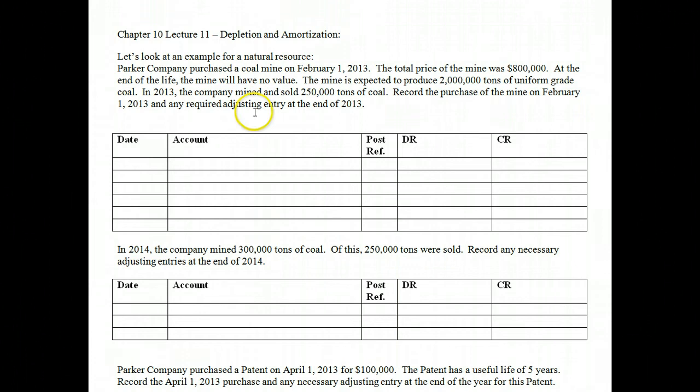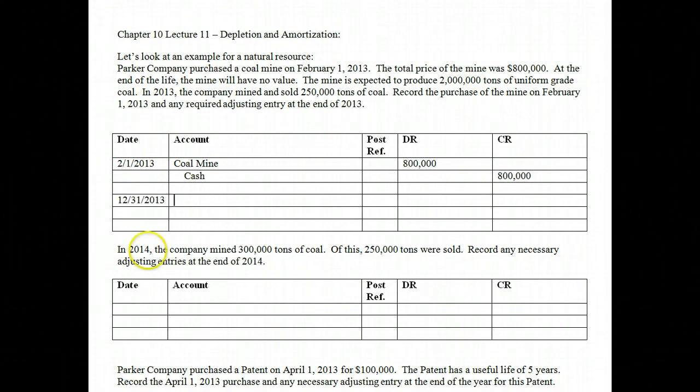So let's start by recording that initial purchase. We purchased this mine on February 1st, 2013. We're purchasing an asset, so we're just going to call it mine, or you could call it coal mine. Let's put coal mine. It is a natural resource and an asset there. And the coal mine, its goal is to produce coal. And we paid $800,000 for that mine. Now, it doesn't tell us how we paid, but since it gives us no information, we would do cash. So we would reduce our cash by $800,000. So now we own this mine. We need to go in and we need to extract the coal.